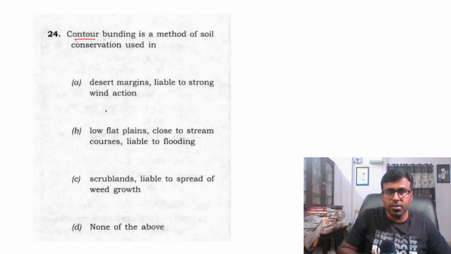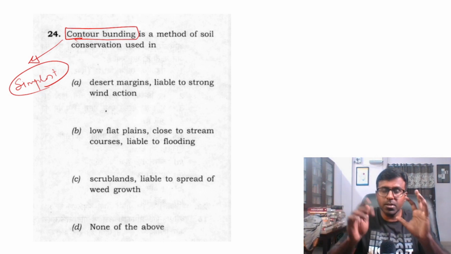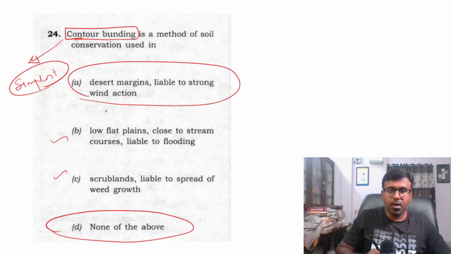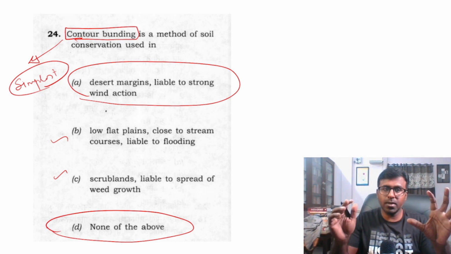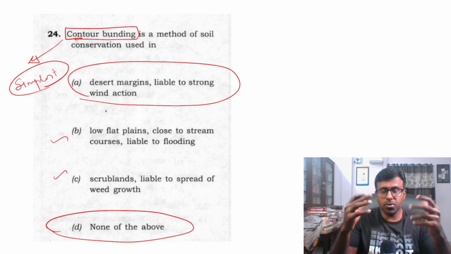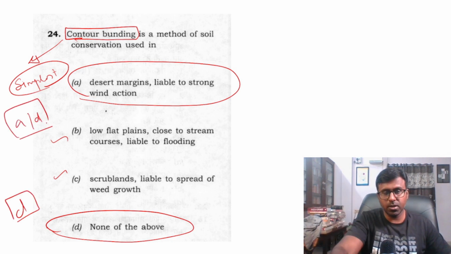And contour bunding, I was not sure about this on that day. If you see, this is the simplest and most basic thing: contour bunding, soil erosion prevention. I know that, but I was very much confused between what to choose. I was thinking between this and this. I was really conflicted, because they have given a method of soil conservation, but where and how, I was very conflicted. But D is the answer. On the day I was thinking about A or D. Very tough thing to decide on the day.